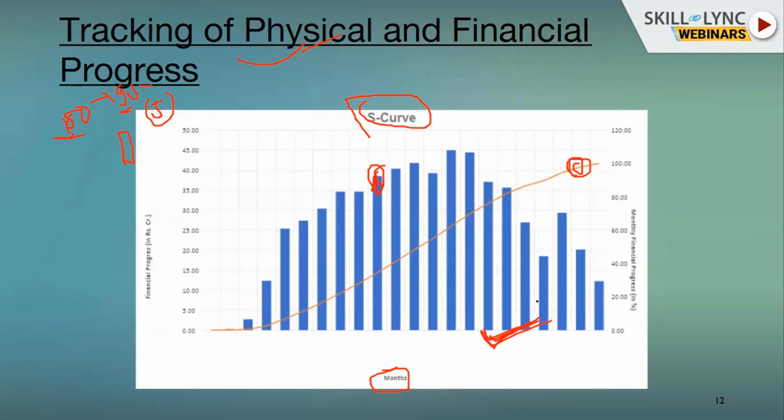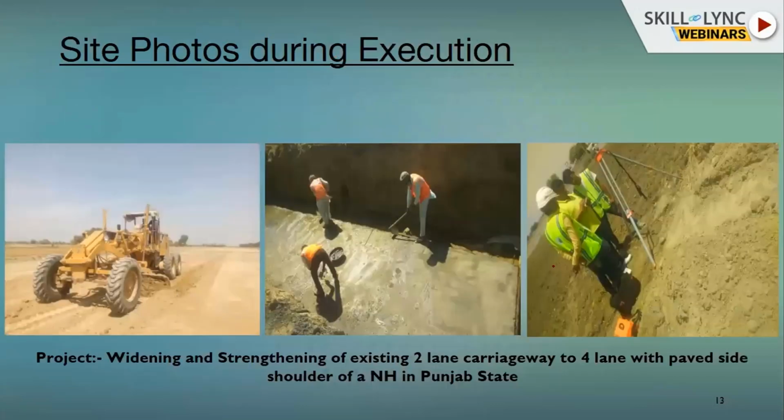In the civil industry, any aspect is impossible without site knowledge. That is why I am adding this photo, so that you can relate to some execution part of the site.